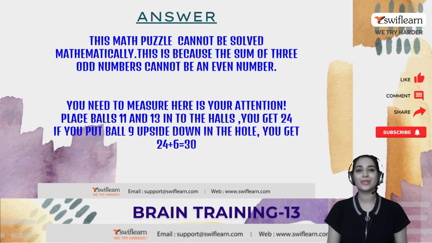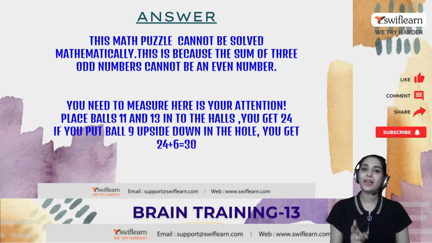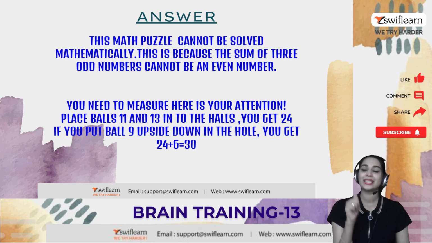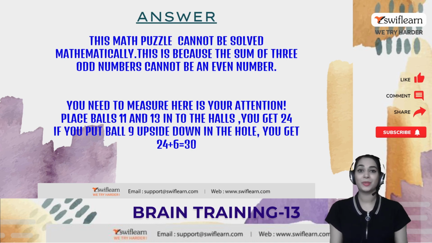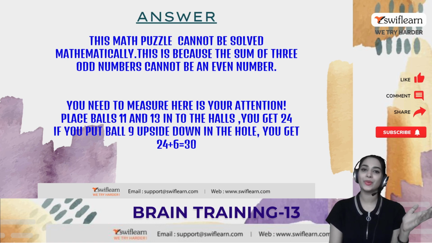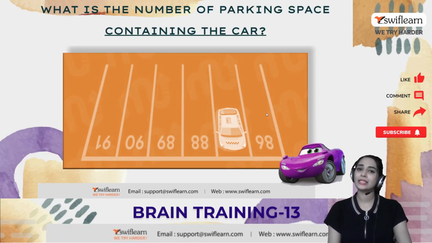So what else we can do? We just need to pay some attention. So place balls 11 and 13 into those holes and you will get the sum of 24. And you need one more number. Just pick the 9 and put it upside down because it's a ball, right? Yes. So 24 plus 6 is equal to 30. Very good job. And here, this is a simple activity.